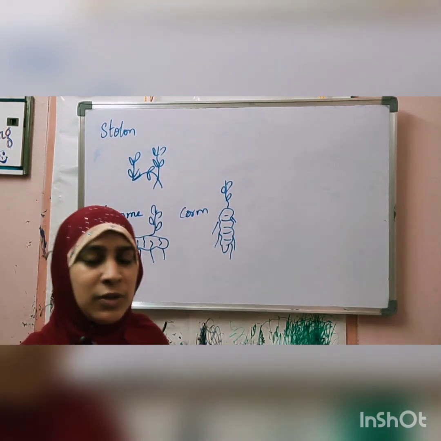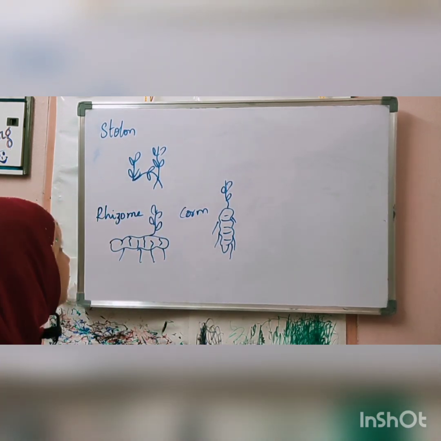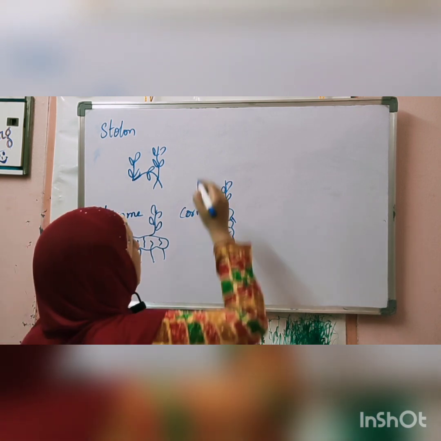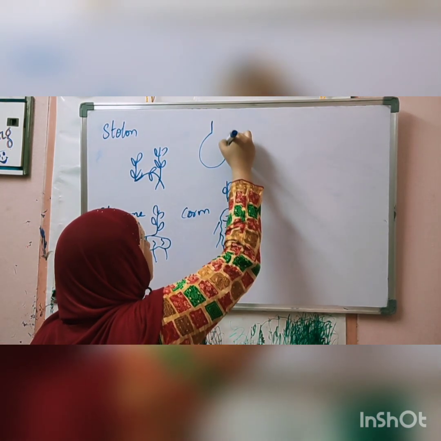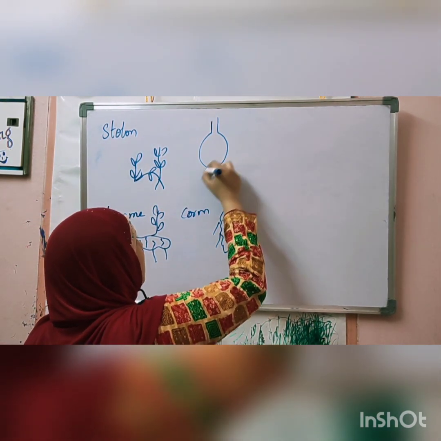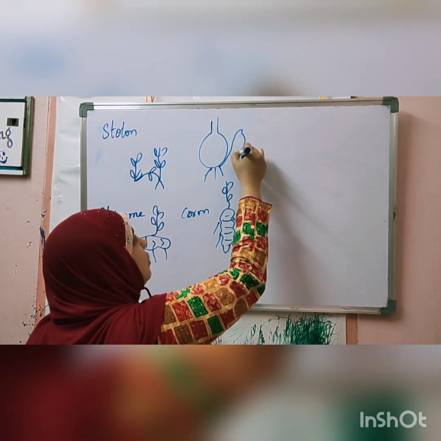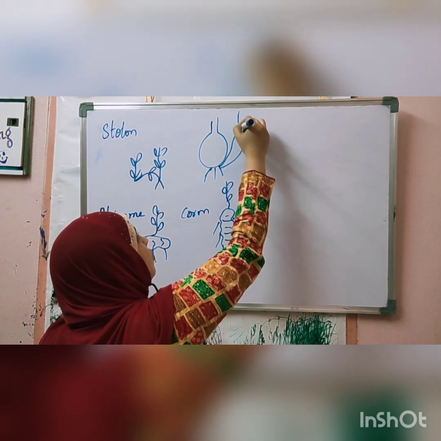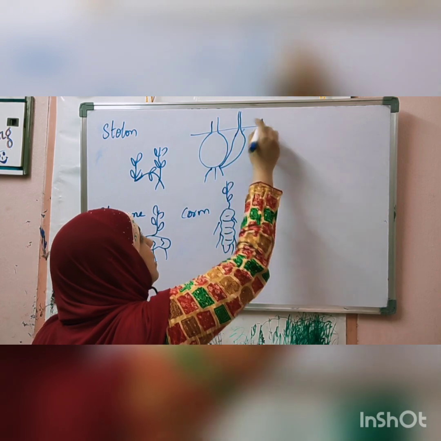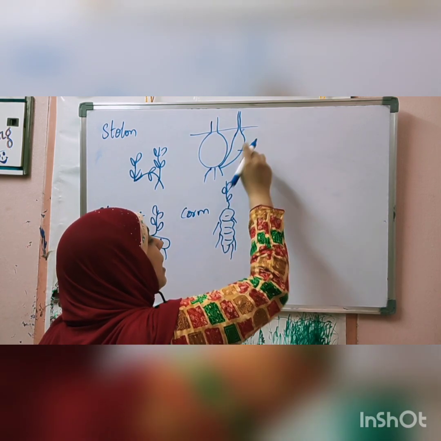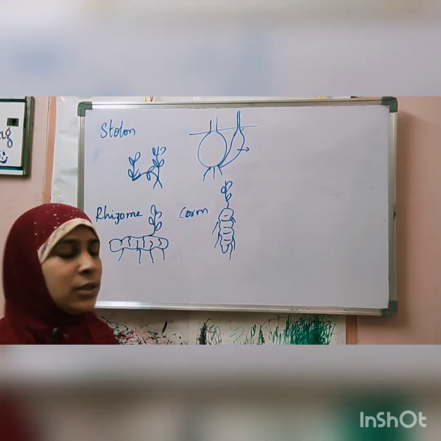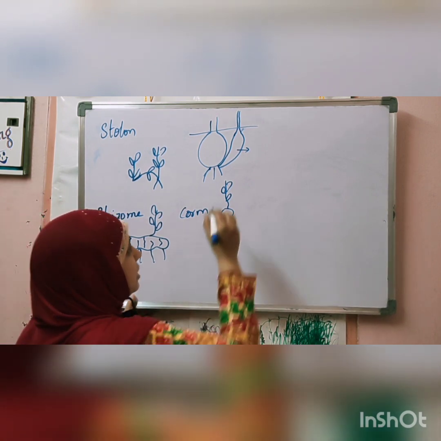That is the difference between rhizome and corm. After that, bulb. Bulb example, this onion, Allium cepa. A small branch will grow for this, and this will grow the stem, and this can grow into an individual plant. In this way, onion grows. This is bulb.